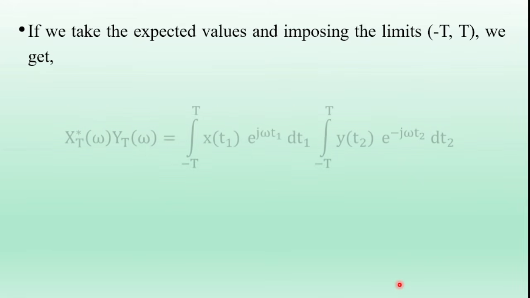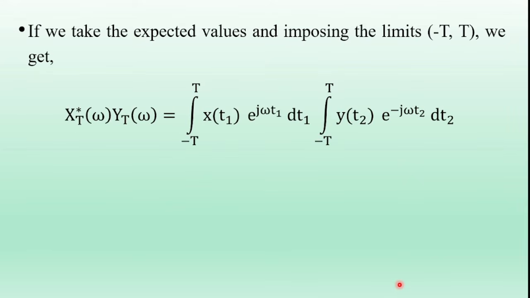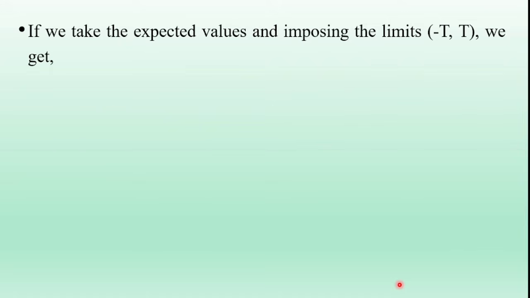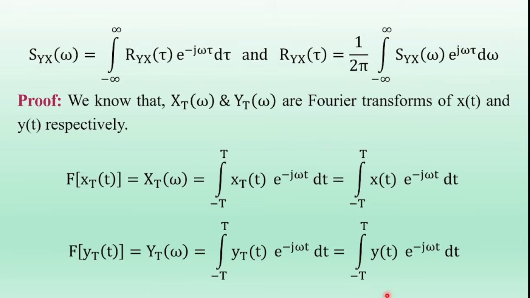But we know the expression of the cross power spectral density. The cross power spectral density expression is Sxy of omega is equal to the limit T tends to infinity of 1 by 2T into the expectation of XT conjugate of omega into YT of omega. So first calculate XT conjugate of omega into YT of omega, and this is the value of XT of omega, and this is the expression of YT of omega. So now we want to calculate XT conjugate of omega and YT of omega.